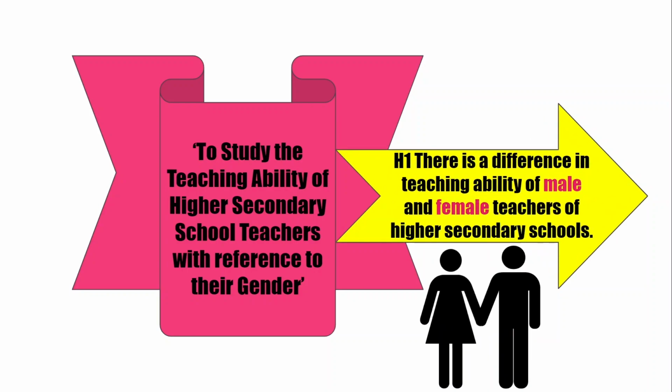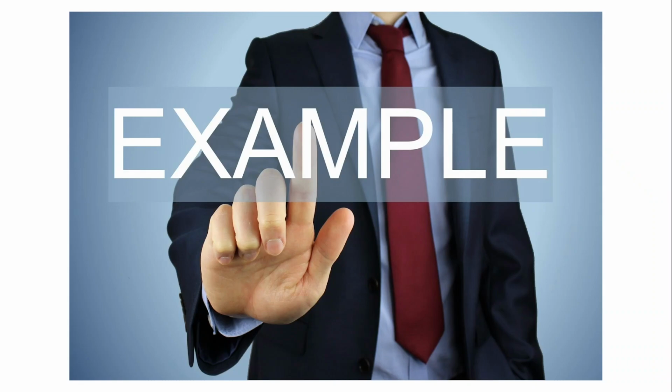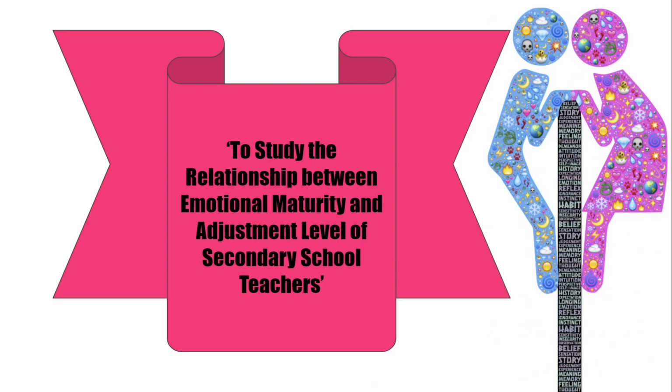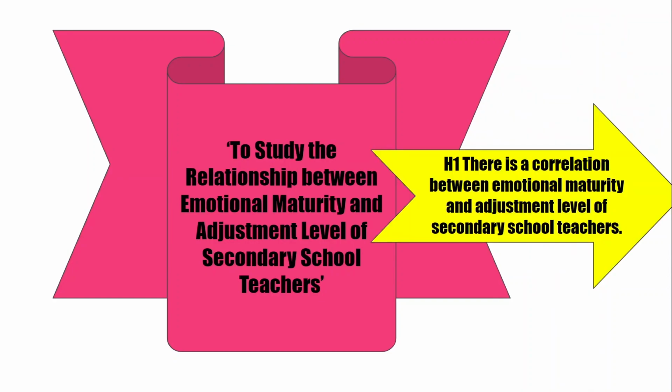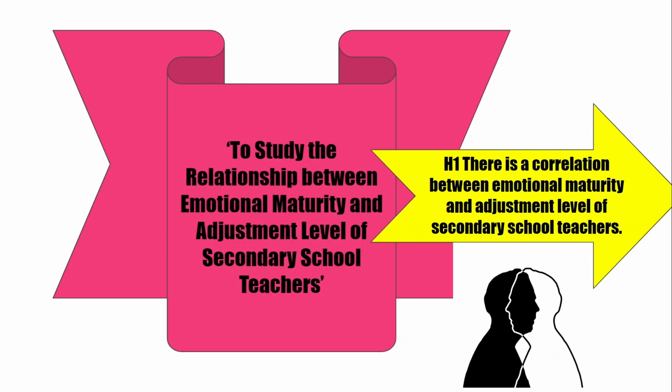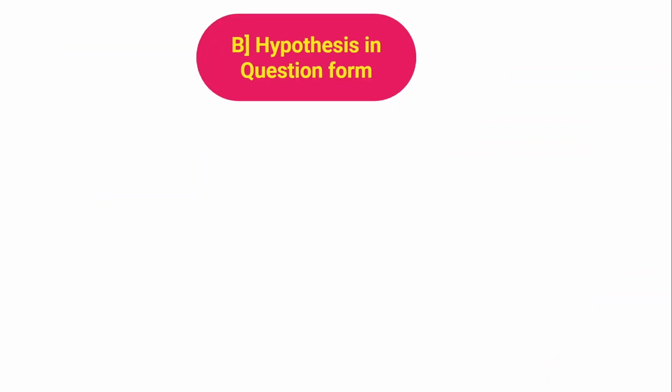Let us take another example of this type of hypothesis in terms of the relationship between two variables. Suppose a research is to be conducted to study the relationship between emotional maturity and adjustment level of secondary school teachers. Then the non-directional hypothesis would be: there is a correlation between emotional maturity and adjustment level of secondary school teachers. This hypothesis expects a relationship between two variables but does not assume a relationship such as positive or negative.